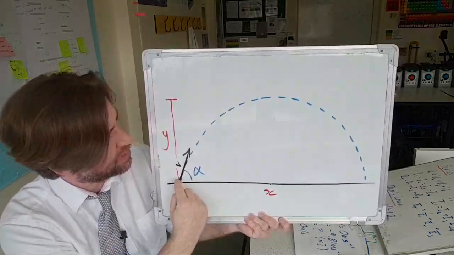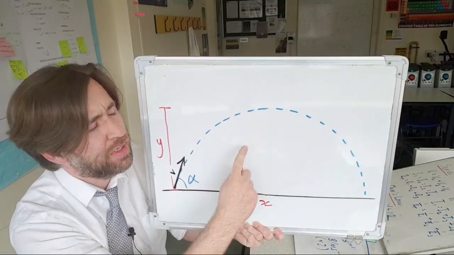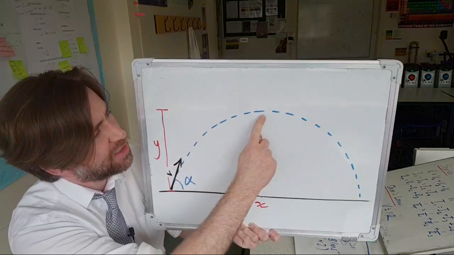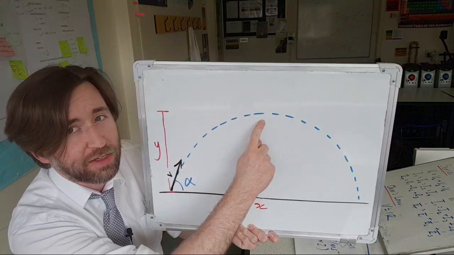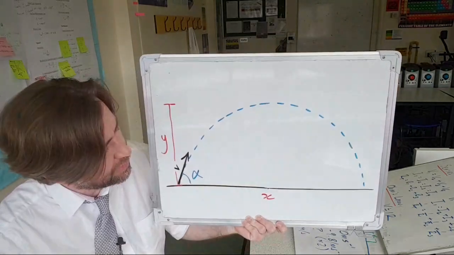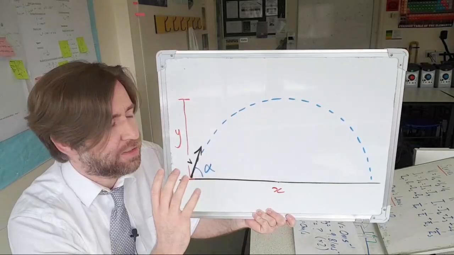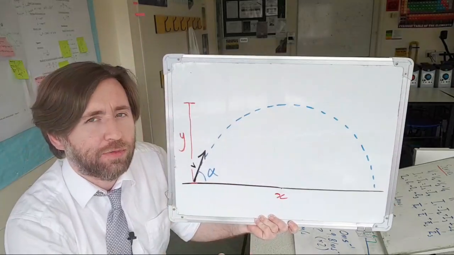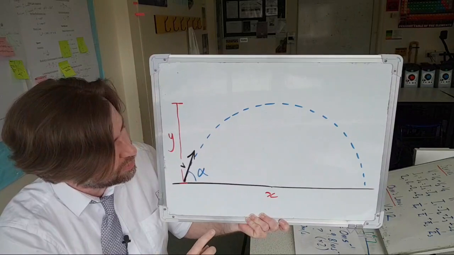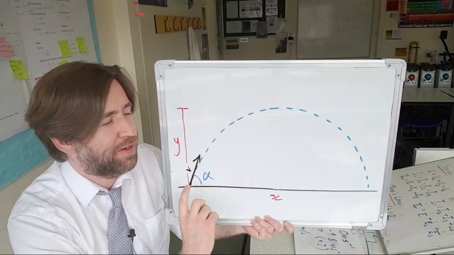They haven't given you the speed at the top, but you know that in the y dimension, the speed is going to be 0. So that's a bit of data they've not given you, but you know. And then also, you know the acceleration in the y dimension is 9.81, or minus 9.81. So what you need to do then is use those bits of unknown data to work out a time of flight.